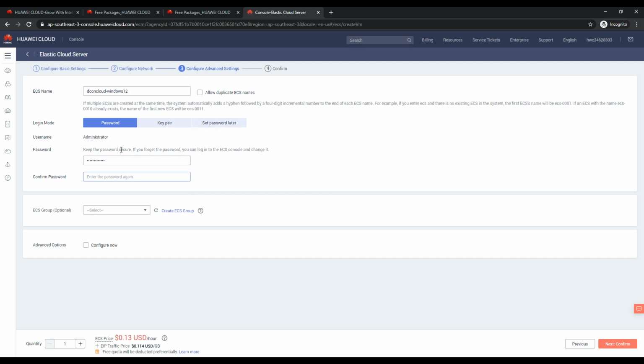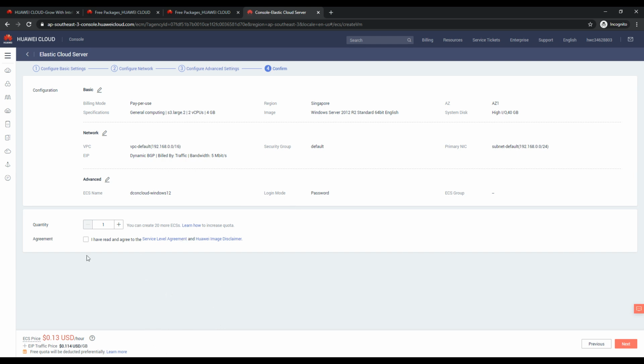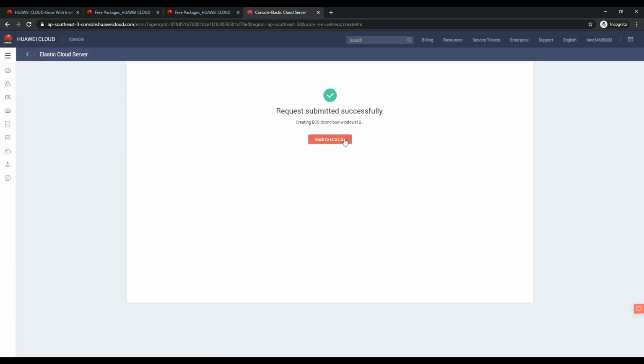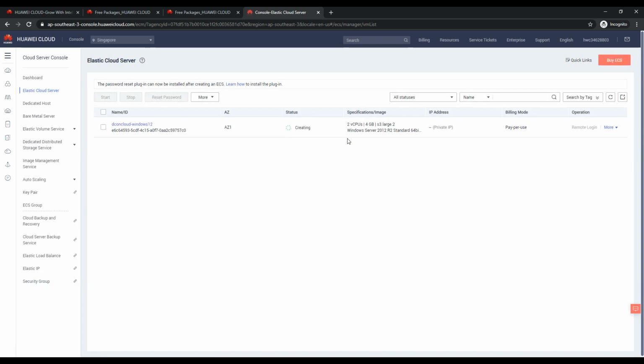Hope I will type the password correctly. By default the username is administrator. I'm not going to play with any of the advanced options, and it is asking for the summary and review. Just click on the agreement and click next. It is going to spin up and it will show us the information.